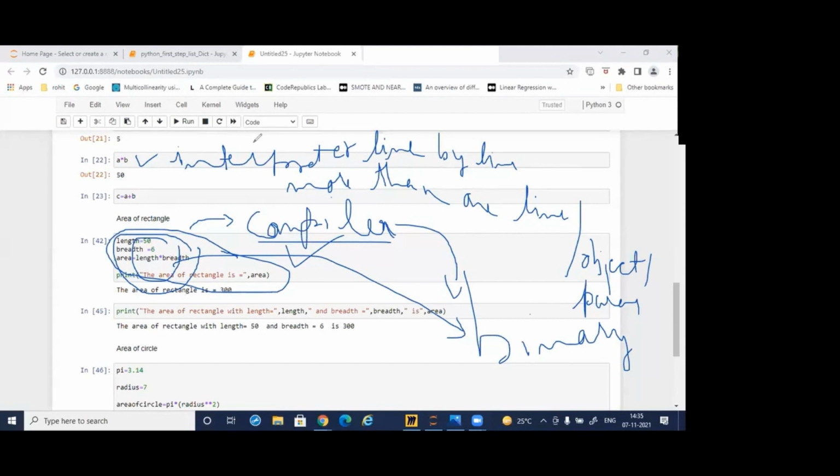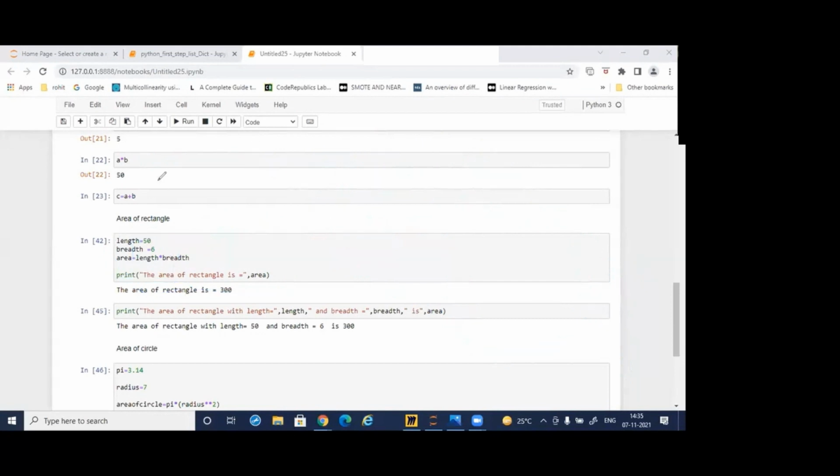So the point is that in Python both are present. The interpreter converts line by line to binary, and the compiler works when the complete object, the complete code, is being translated into binary. So it has both of the things. That's why Python is PD.